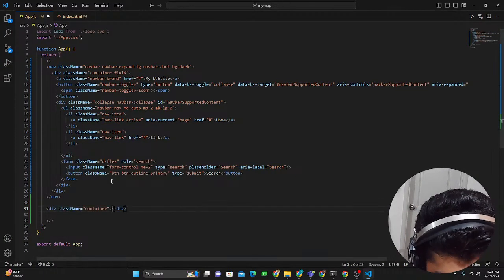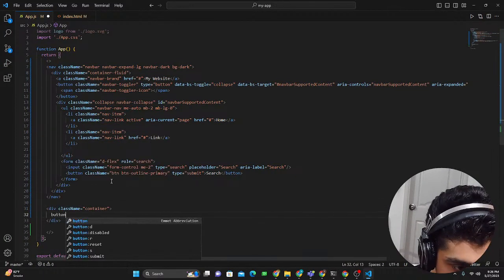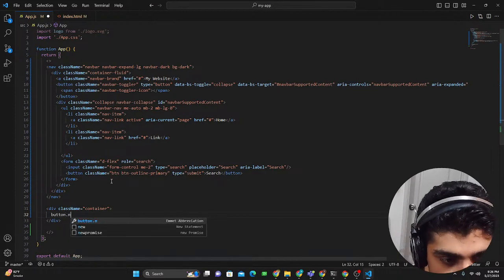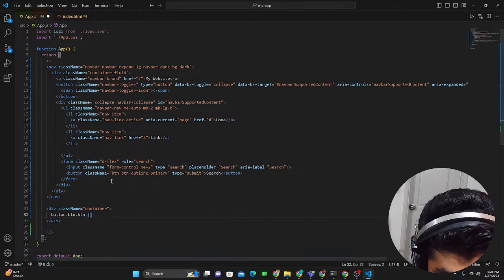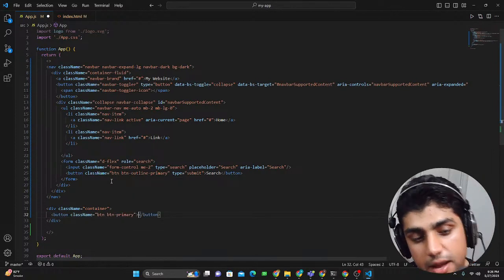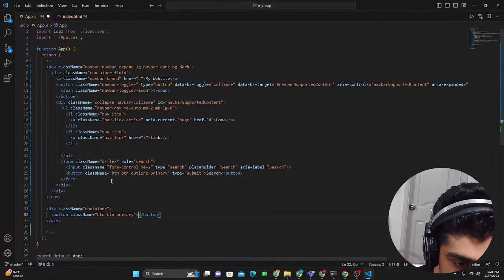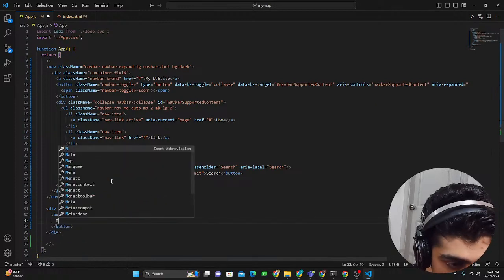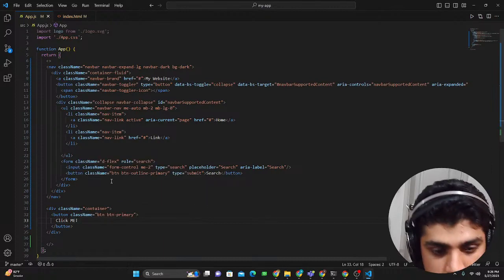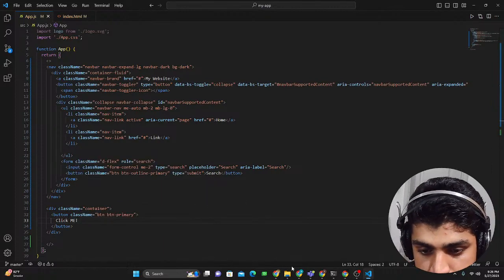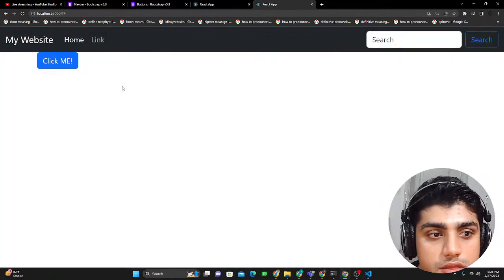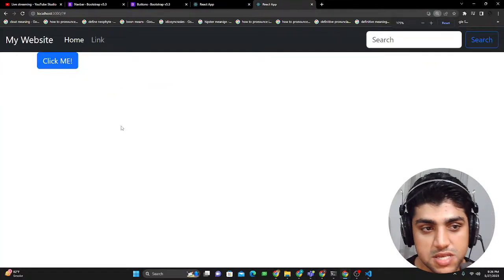div.container. I just added a container, and inside of it, I could type button.btn, btn-primary. I'm using some Bootstrap, and this is going to show me my button. Let's say, click me. This is a click me button. Now go back to where my app is being hosted, and there you go. Look how ugly this looks, but this is the button.